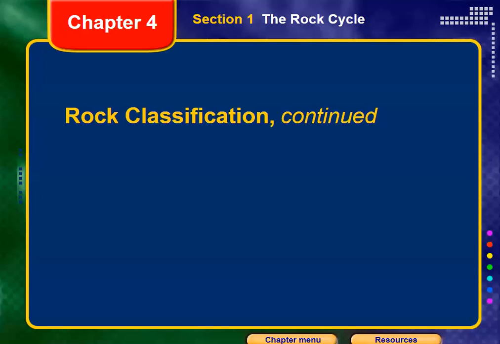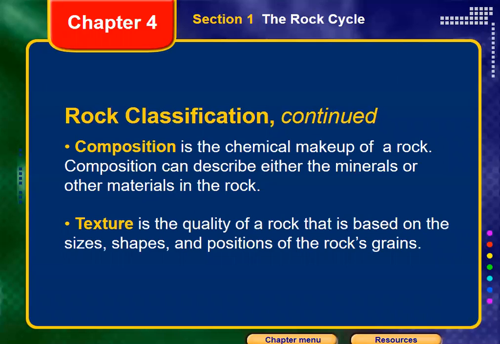Okay, so any hard question on that part, guys? No, thank you. Okay, so we see that composition is the chemical makeup. That means what are the chemical compounds, or what are the minerals that are found in this rock. Then texture means the quality of the rock based on the size, shape, and position of rock grains. That means once we look at the grains or the particles of that rock, they are big, they are sharp or not. How they look like, that we call texture.